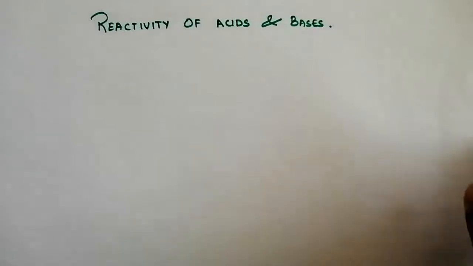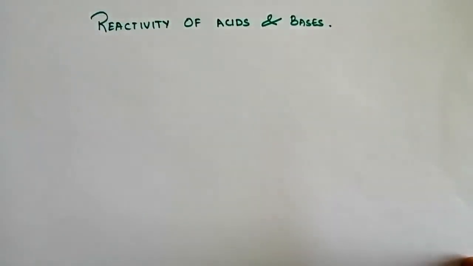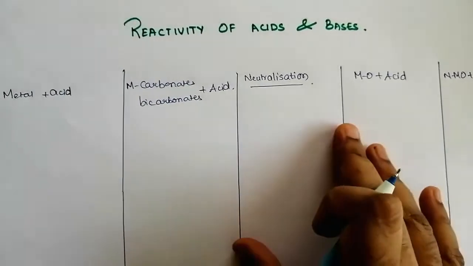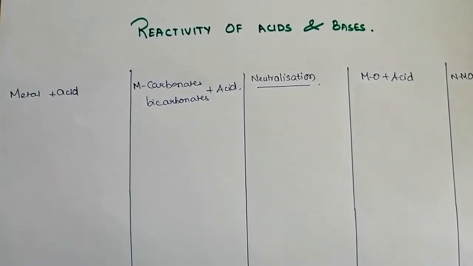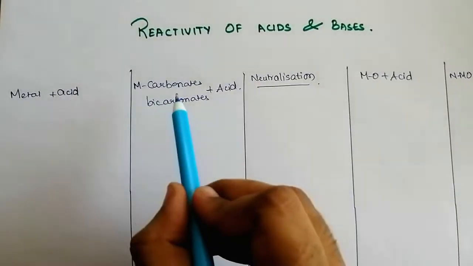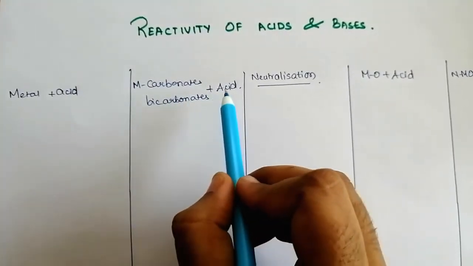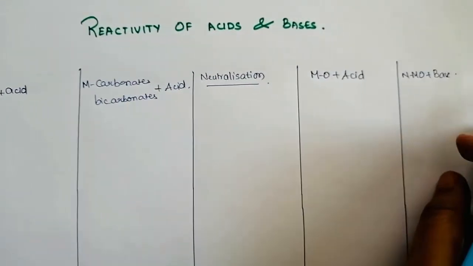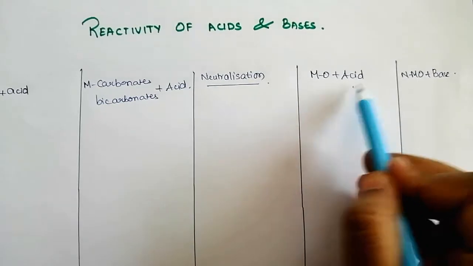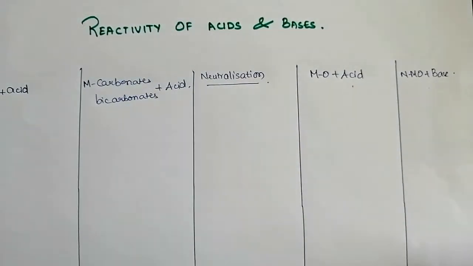I am going to explain to you this reactivity in brief. So these are the 5 types of reactivities you are having in your syllabus. First thing is metal plus acid. Next thing is metal carbonates, bicarbonates plus acid. Neutralization, metal oxide reaction with acid and non-metal oxide reaction with base.